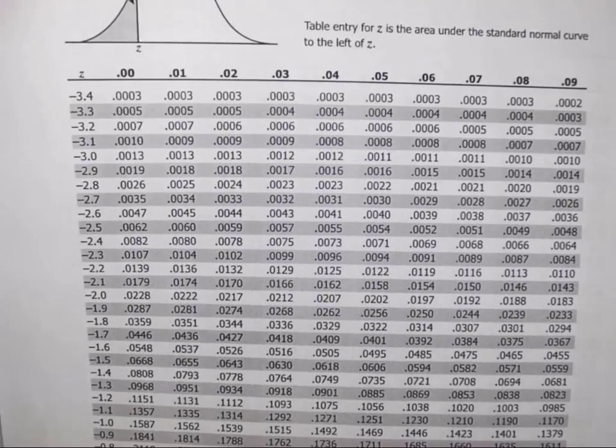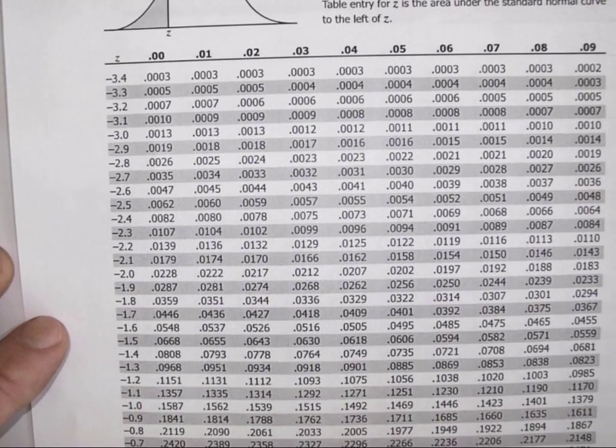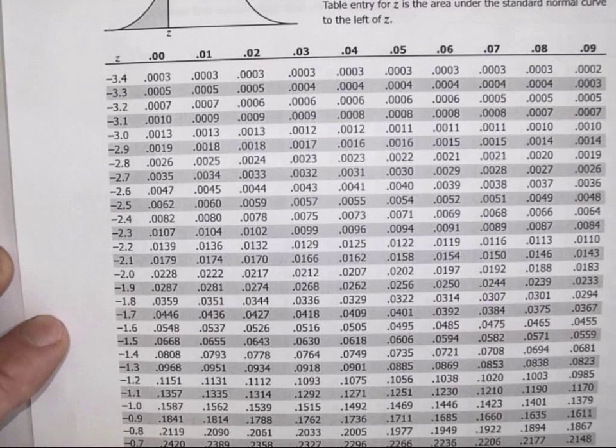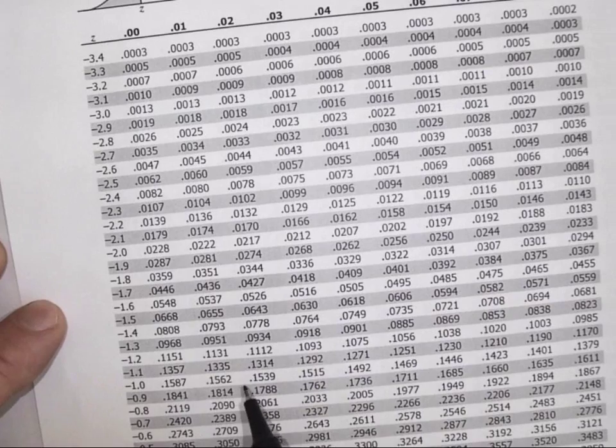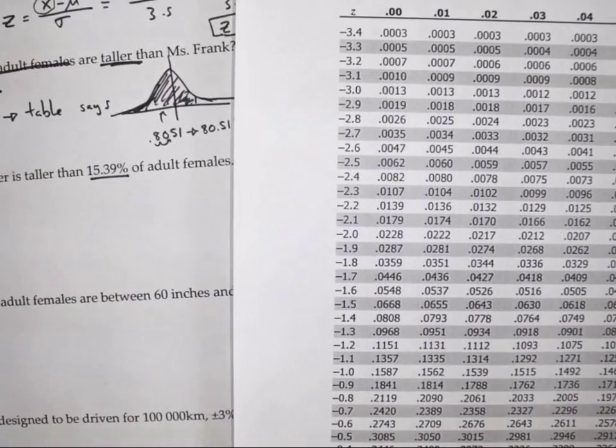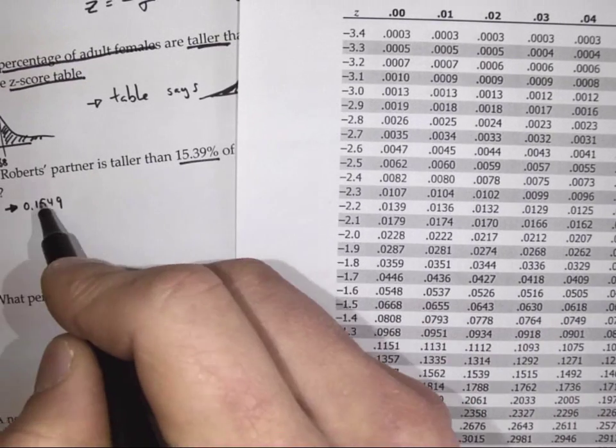Oh, actually we're over here after all. 0.1549. I feel like it's right in front of me somewhere. Okay, 1539. Oops, 39.